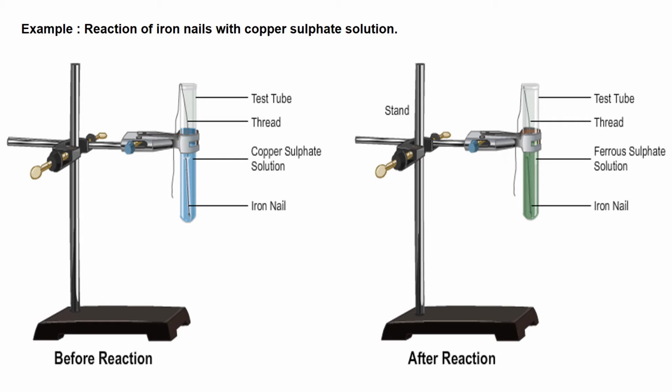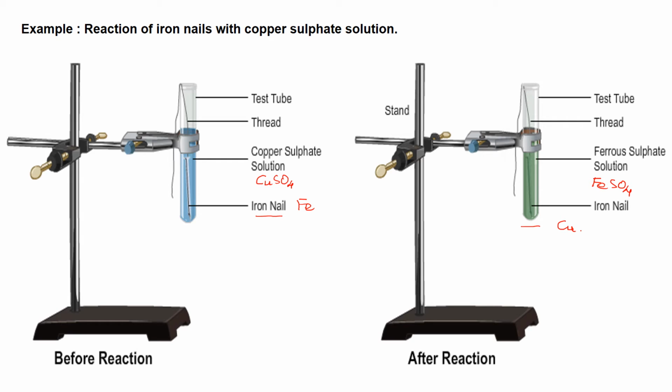What is the formula for copper sulfate? That is CuSO4. And in that copper sulfate solution, we are dipping one iron nail. Symbol for iron is Fe. Now what happens? The blue colored copper sulfate solution, after some time, will change into green color. What is the reason for that? That is due to the formation of ferrous sulfate. The formula for ferrous sulfate is FeSO4. Now the iron nail will become brown due to the deposition of copper over it.